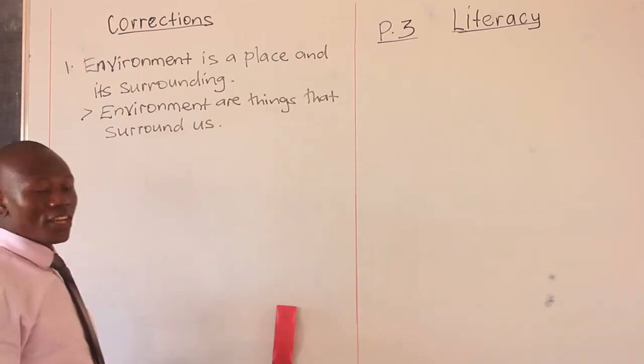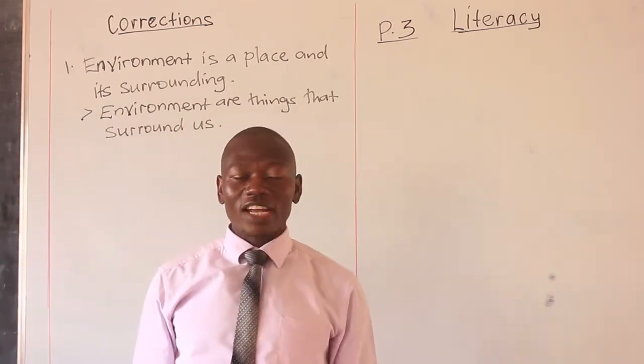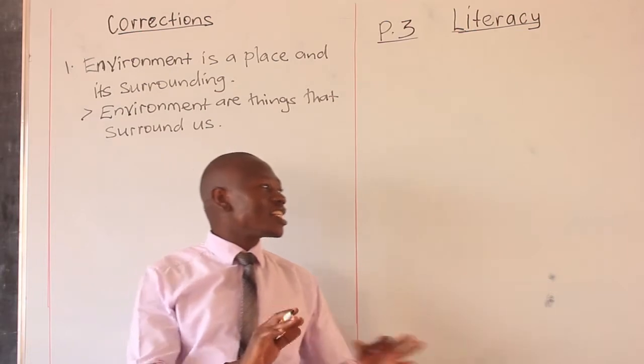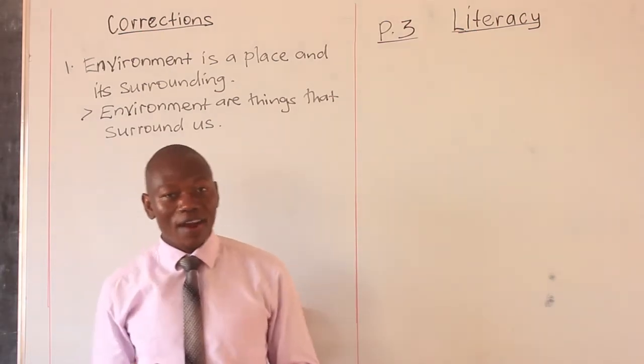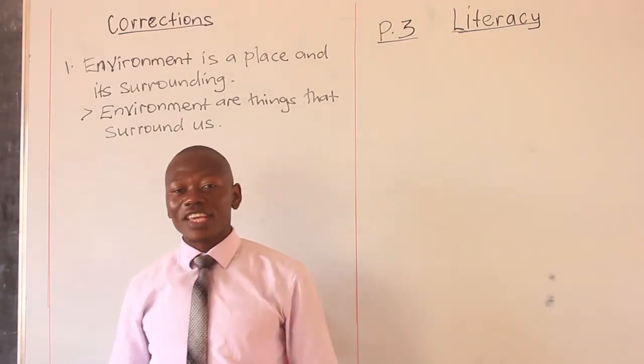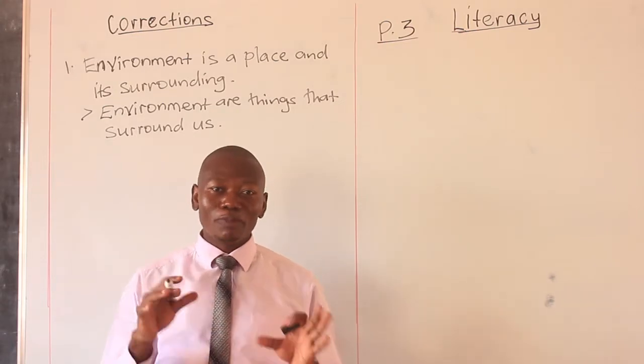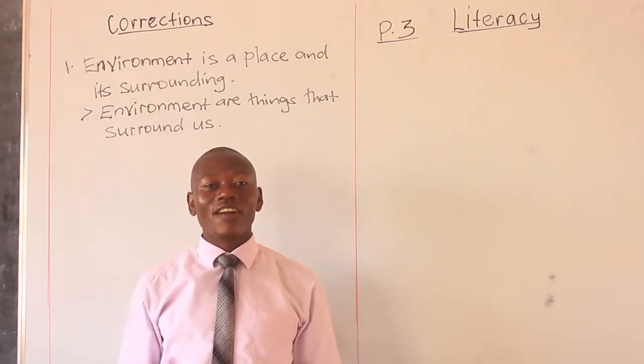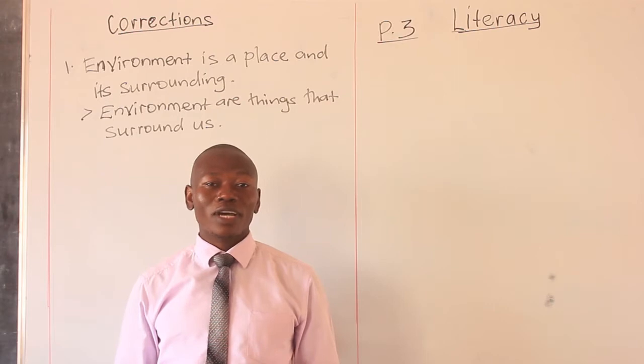As simple as that. So as you can see, if you look where you are right now, there are very many things that are around you. So that place and the things that are around you is what you are terming as what?